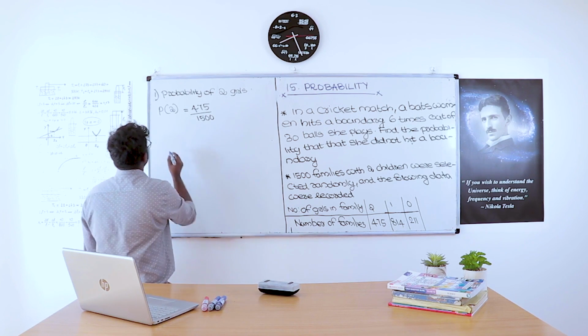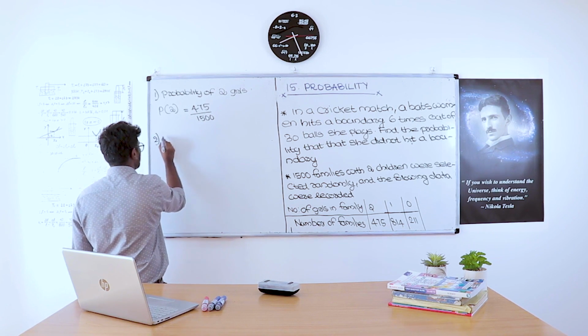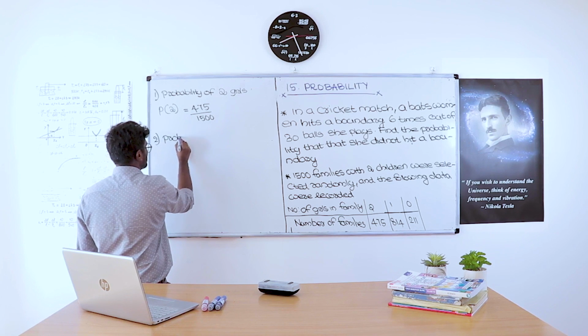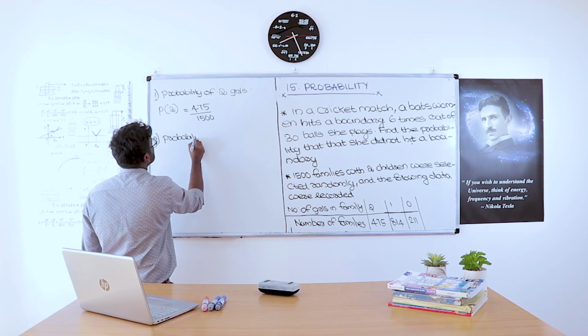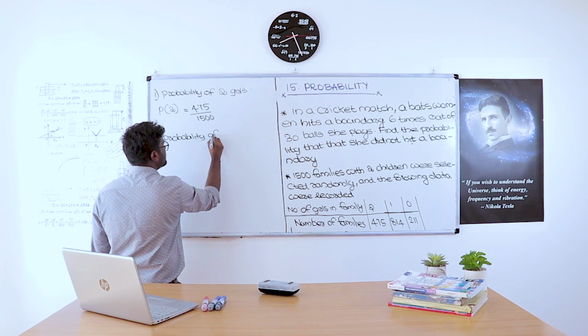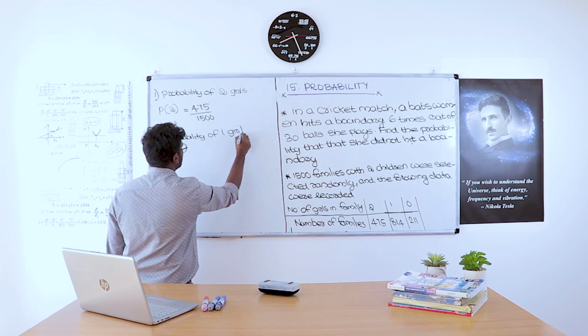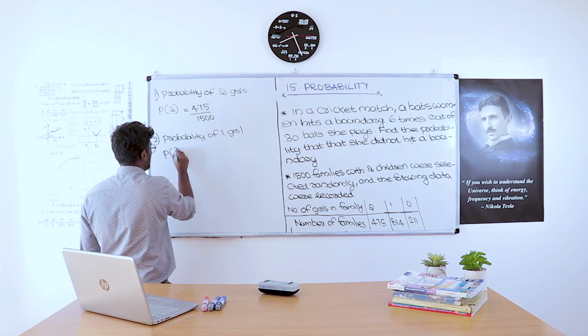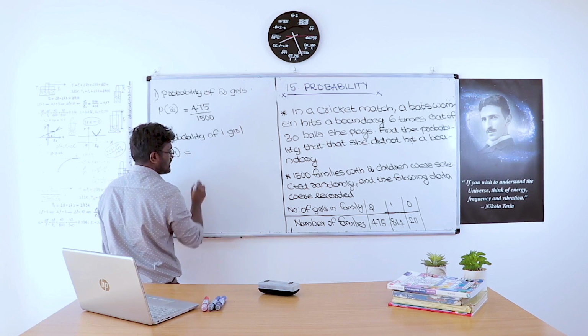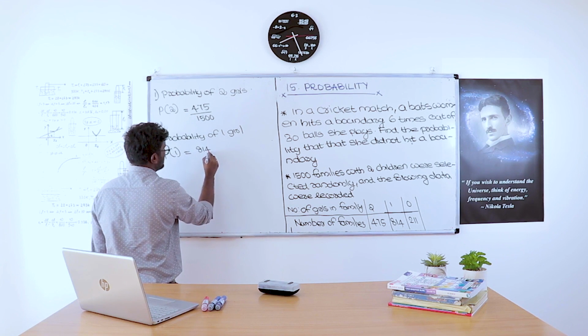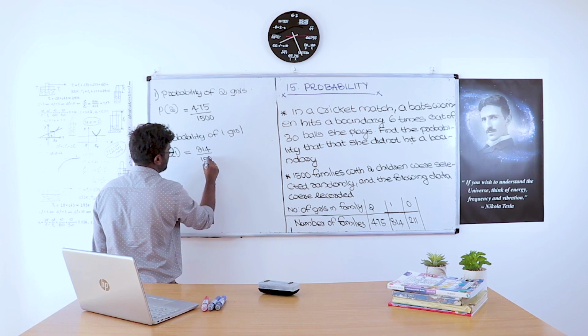Then the probability of 1 girl, P of 1, equals 814 by 1,500.